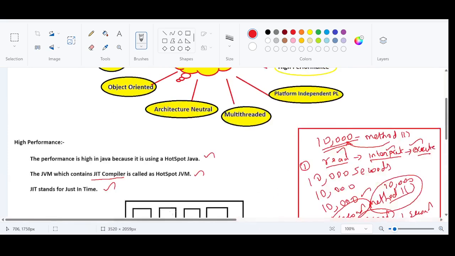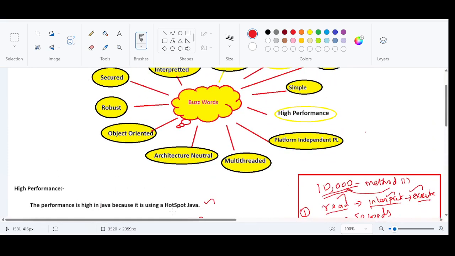And I'm saying, in any programming language, if the code gets executed in less time, it means the performance is always high. Both are inversely proportional. Reduce the time, increase the performance. It cannot be increase the time, increase the performance. The relationship is completely opposite. Time is reduced, performance is increased. Vice versa, the performance is decreased, which means execution time is increased. I hope you're able to understand these things.